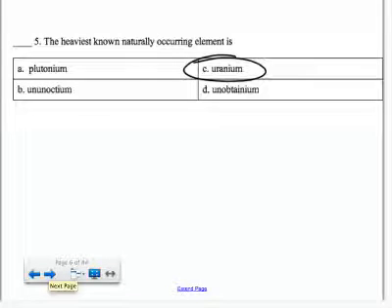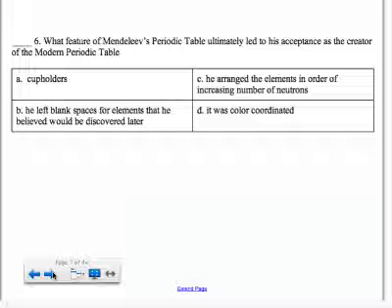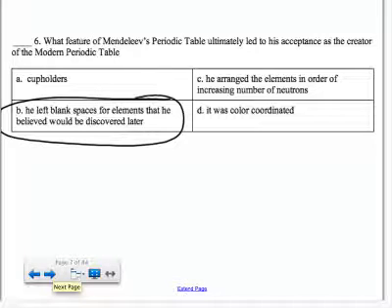Okay, number 92, uranium. Heaviest naturally occurring element. A and B are both man-made, and D is not a real element. So there were several people who tried to develop periodic tables that were similar all around the same time. The reason Mendeleev's was finally accepted is that he understood the pattern well enough to realize that certain elements hadn't been discovered yet.